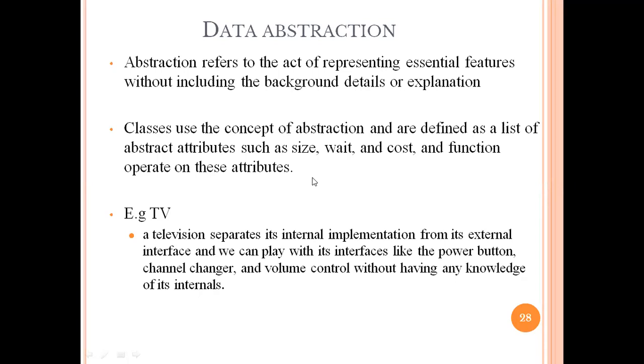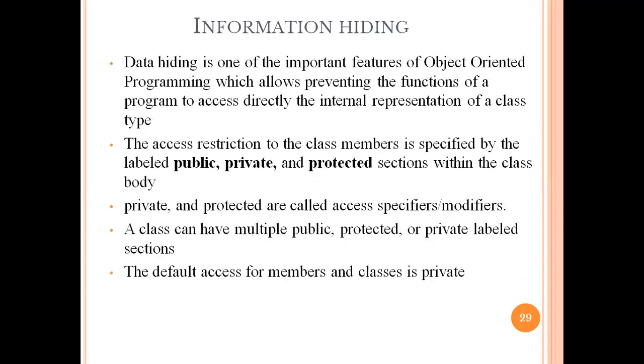Okay, so the next feature with respect to this OOP is again information hiding. In this case, we are using different access specifiers to hide our data. Data hiding is one of the most important features available in OOP, which prevents the functions of a program from directly accessing the internal representation of the class or type. So if you want to hide some data, directly restrict that particular data with the help of different access